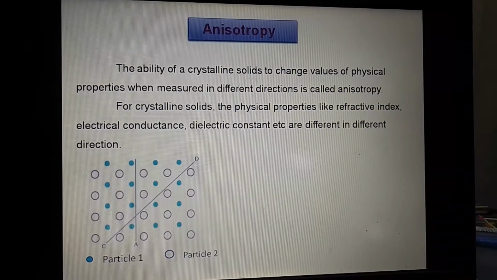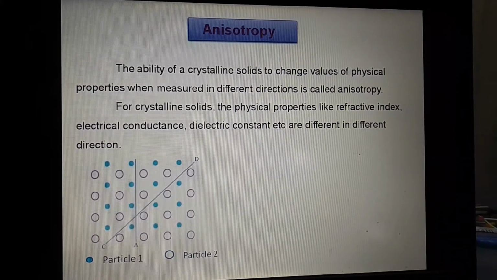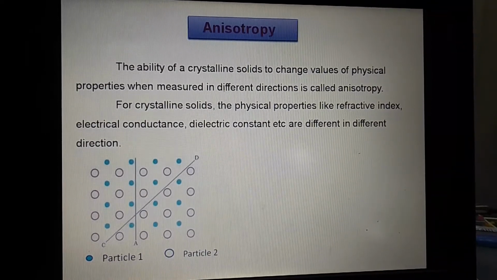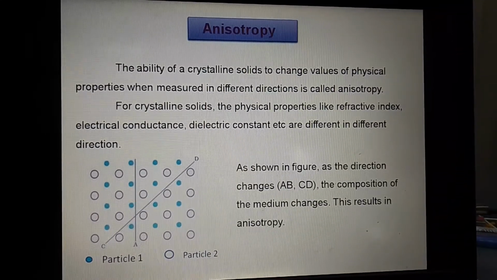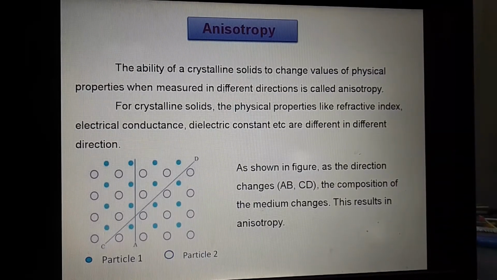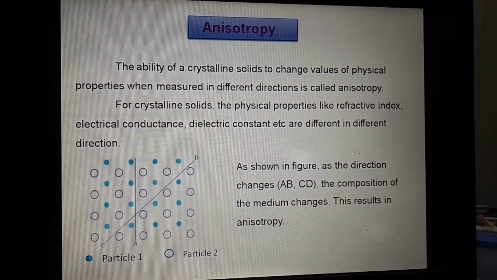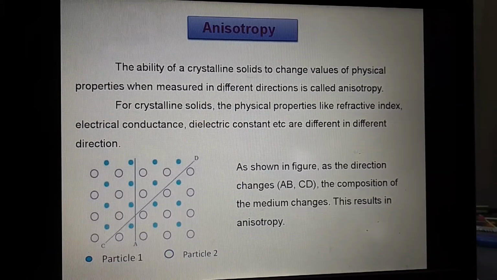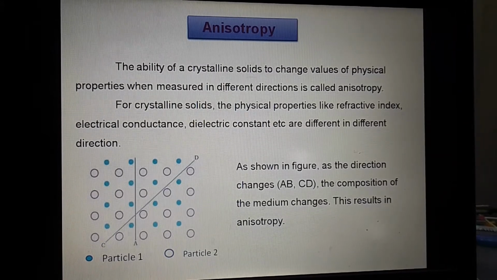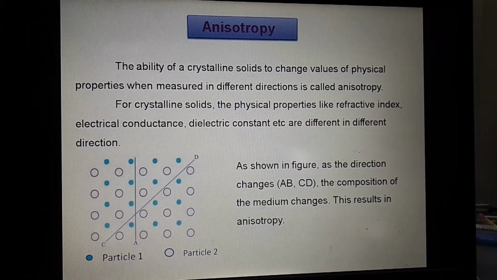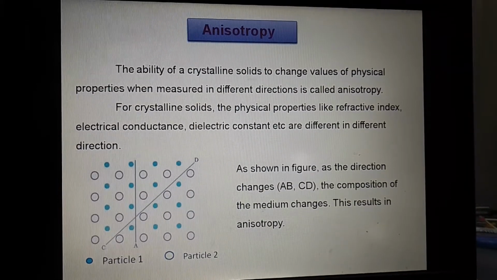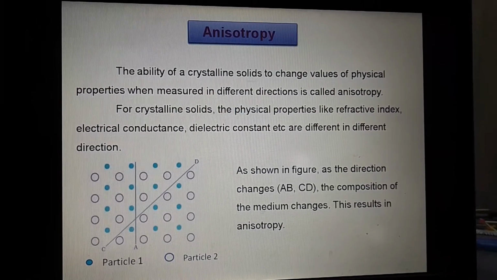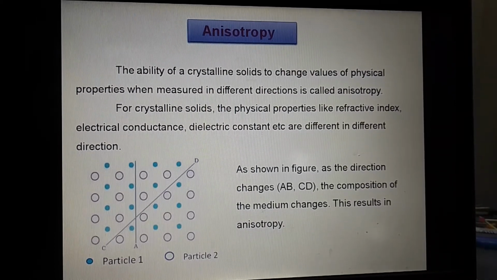They will show different physical properties like refractive index, electrical conductance, dielectric constant, etc. Now as shown in the figure, as the direction changes, the composition of the medium changes. This results in anisotropy. This terminology is called anisotropy, and this is shown only by crystalline solids. This property will not be shown by an amorphous solid.